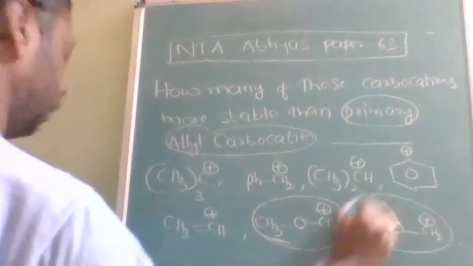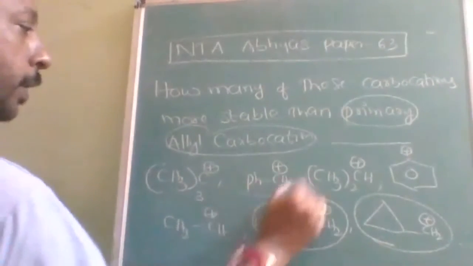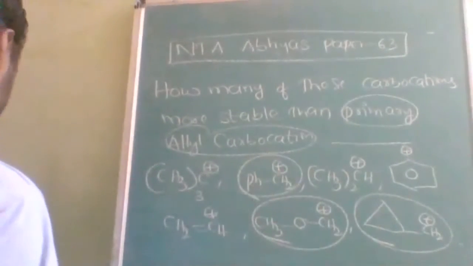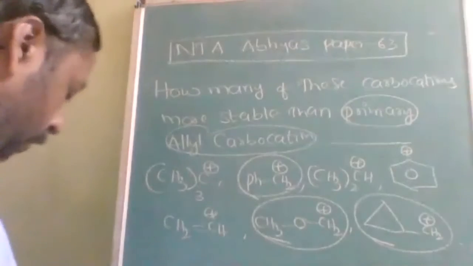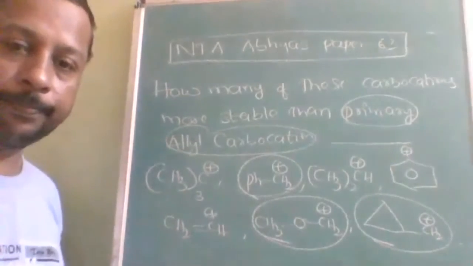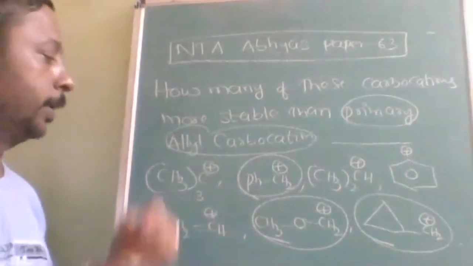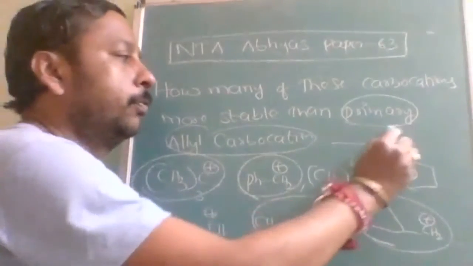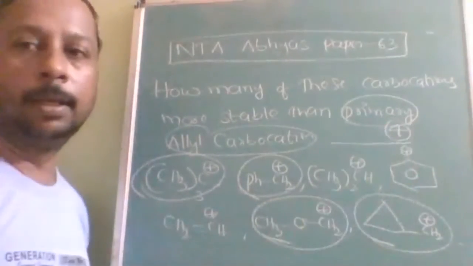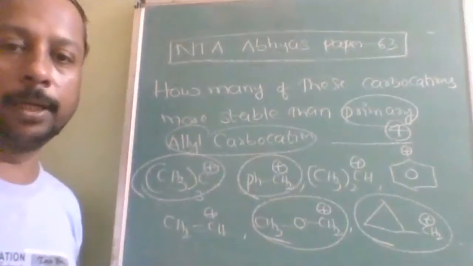Okay, this one is more stable. Then phenyl CH2 is more stable. Okay. And which is more stable? Okay, this one. So these are the more stable. So the answer is what? 4 are more stable than allyl primary carbocation.